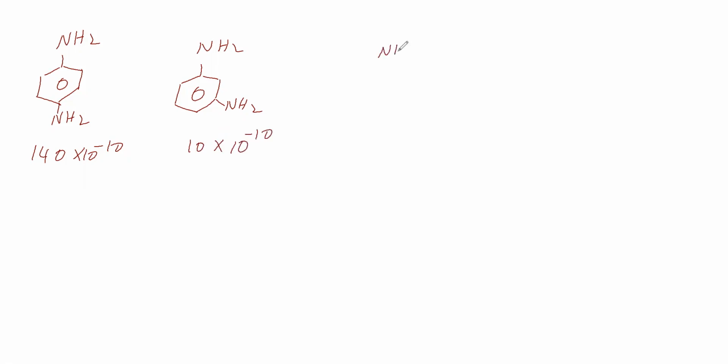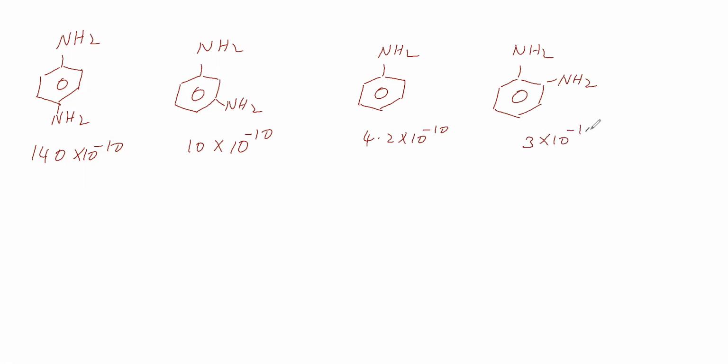Then we will take aniline. For this, Kb is 4.2 into 10 to the power of minus 10. Next we will take ortho amino aniline. For this, Kb is 3 into 10 to the power of minus 10. So in all these cases, two amino groups are there. Here only one amino group.